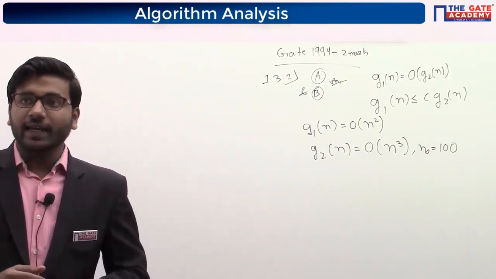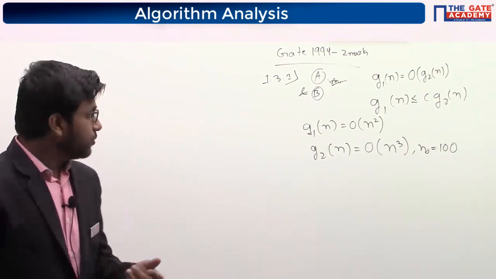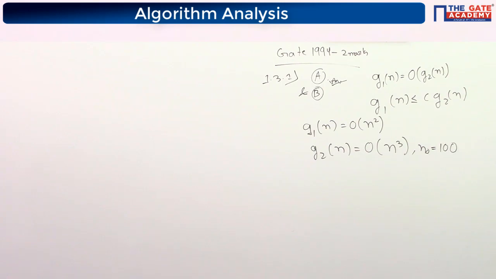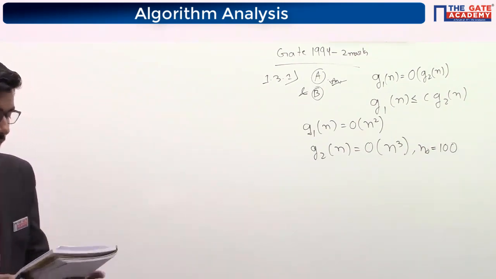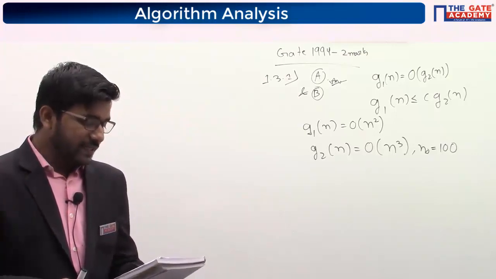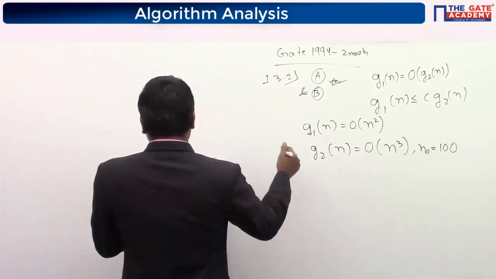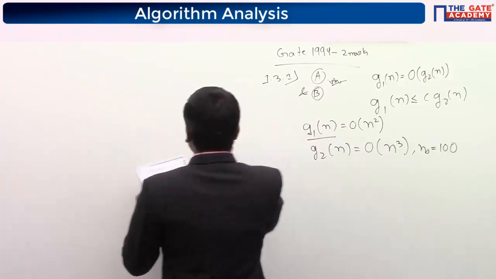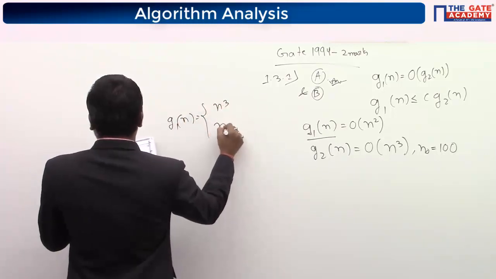So in 1994 there used to be more than one correct option. Okay, so here A and B both are correct, because if you see, G2n is n cube also, and option B is saying that G1n is, if we see from the diagram, G1 is like this, n cube and n square.